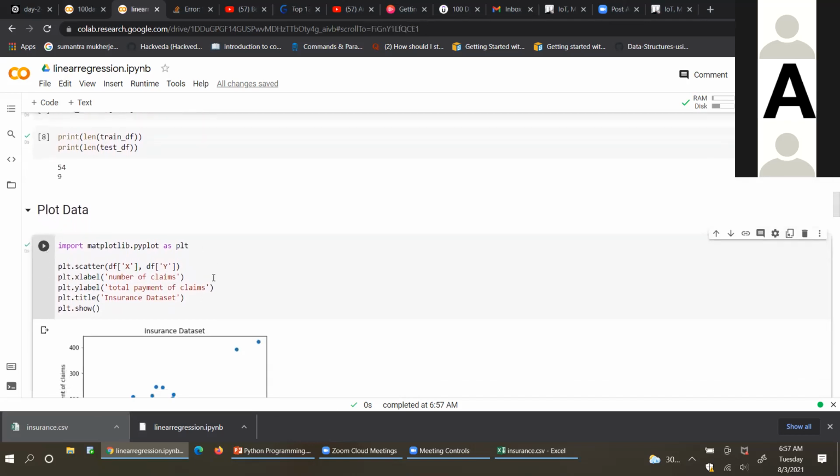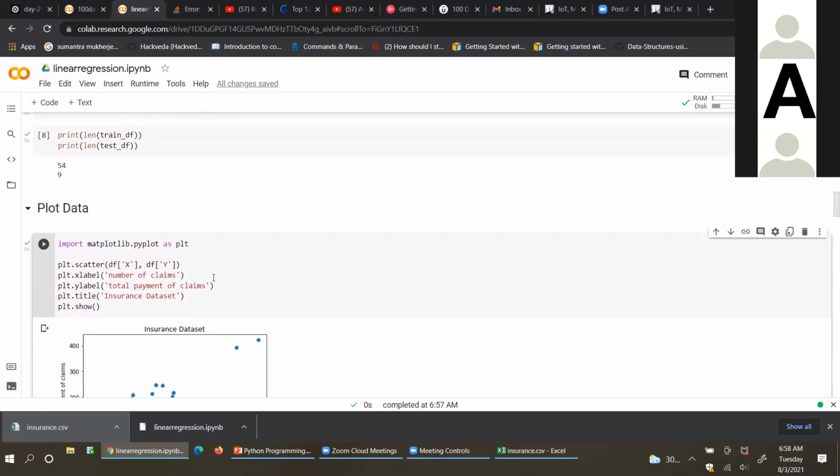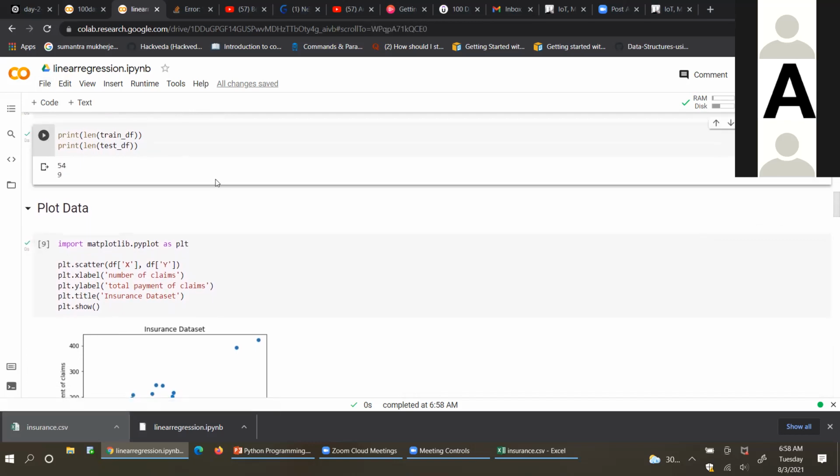Earlier, in my system, it was taking 55 and 8, but now it is taking 54 and 9. You rerun once again. Sometimes it changes, depending on how many data you take. So in your system right now, it's taking 54.9, as 54 as training, 9 as test.